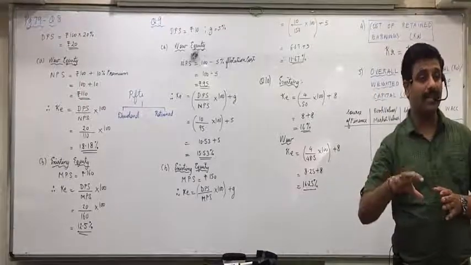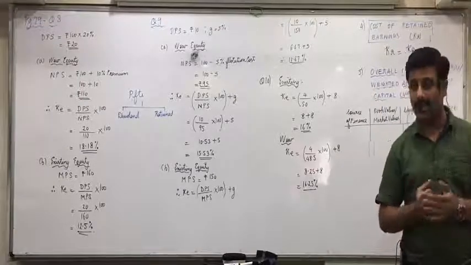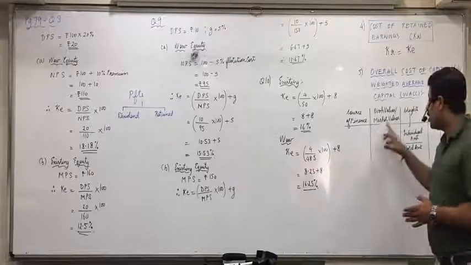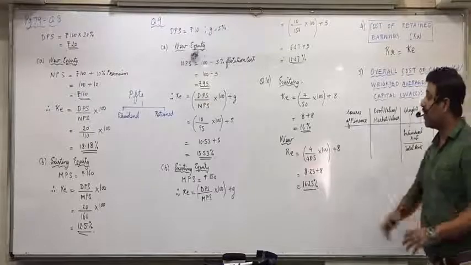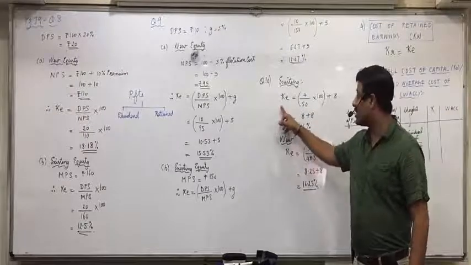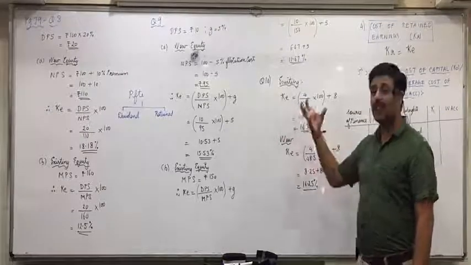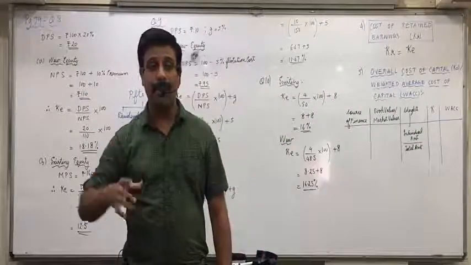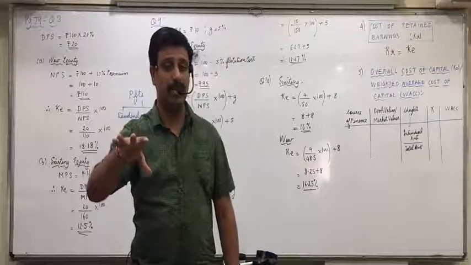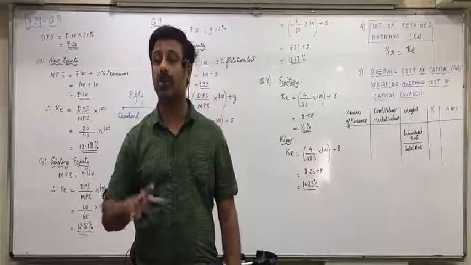Do retained earnings have any market price? They don't have the market price. So in that situation, retained earnings will not be included in the source of finance, because whatever you find as cost of existing equity, that market price already includes the element of retained earnings. The market price of equity shares considers the retained earnings also.